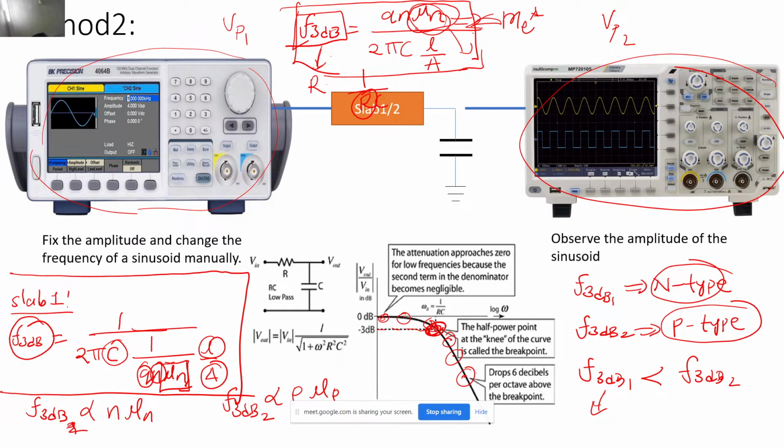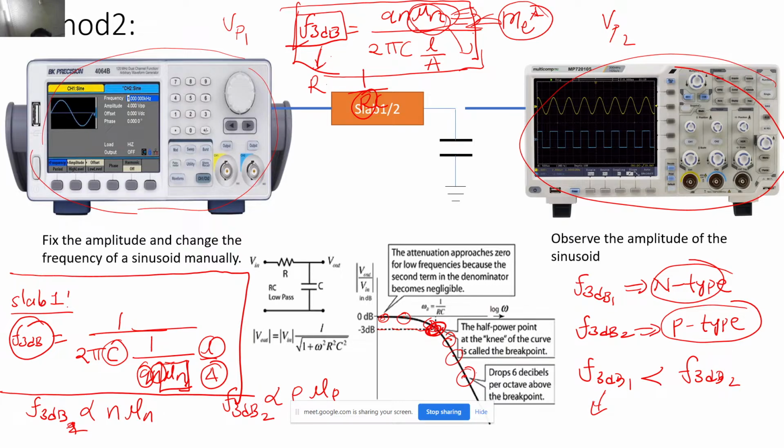I guess I had made some mistake in giving a statement. I said that the F3dB of slab 1 is lesser and F3dB of slab 2 is higher. As you know, the F3dB is directly proportional to the mobility. So for N type, your F3dB should be higher, and for P type, your F3dB should be lower. Sorry for the incorrect statement previously, just ignore it. So for electrons, you will get the higher F3dB. I hope that's clear.